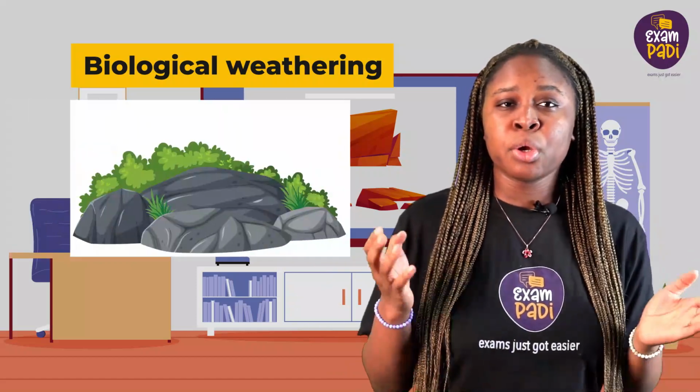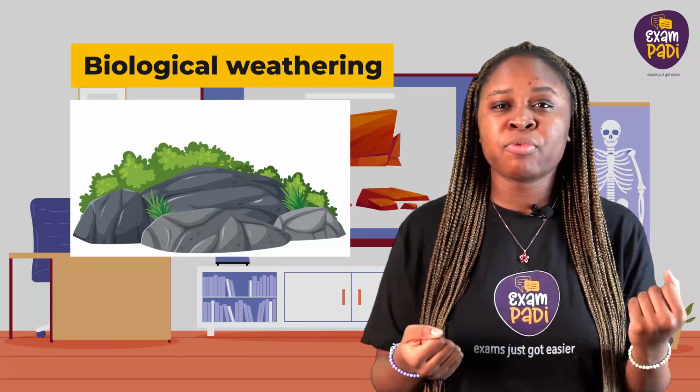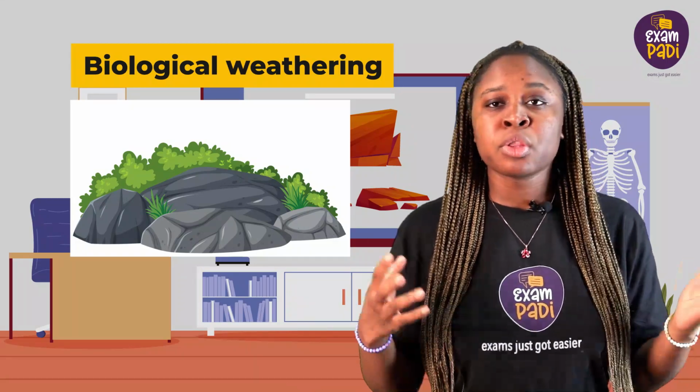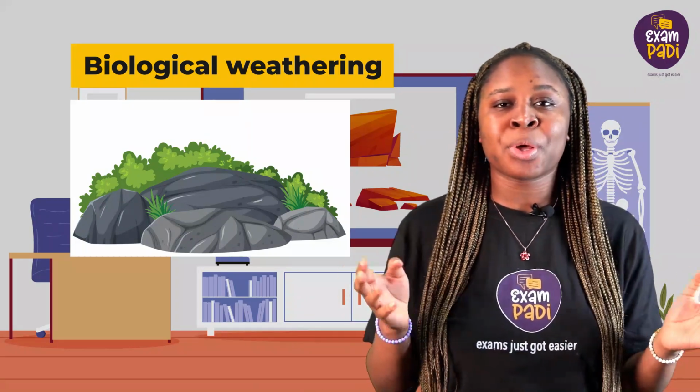Now let's look at biological weathering. Biological weathering is when plants break up rocks with their roots or the roots end up exuding substances. The most common example of biological weathering is the growing of plants in rocks, which breaks the rocks down.